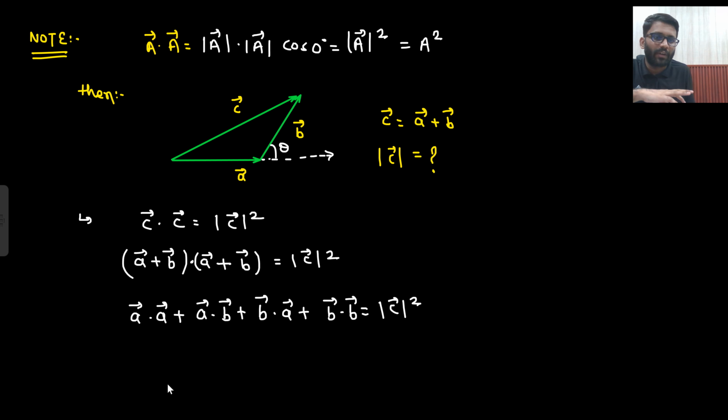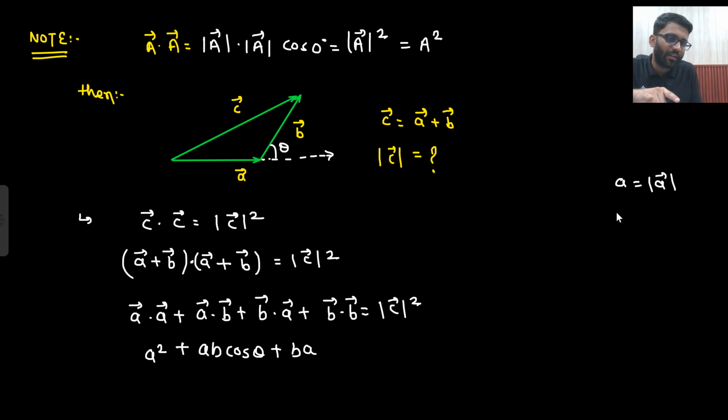A vector dot A vector, what will it give me? A square. A vector dot A vector will give me A square, plus A vector dot B vector and B vector dot A vector, both are the same thing, right? So I can write this as AB cos theta and this as BA cos theta. By A I mean mod of A vector and B is mod of B vector. Plus B square is equal to C square. And what is theta? Angle between both of them, B vector and A vector.